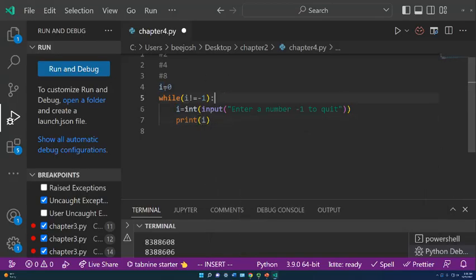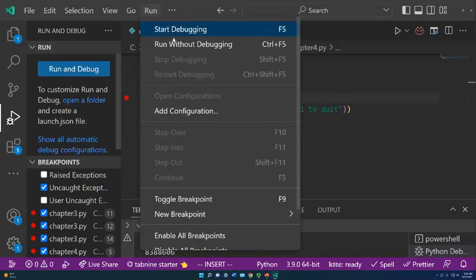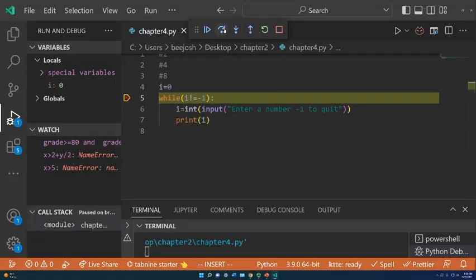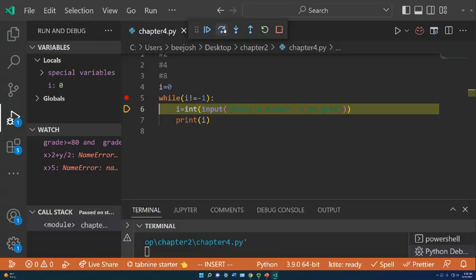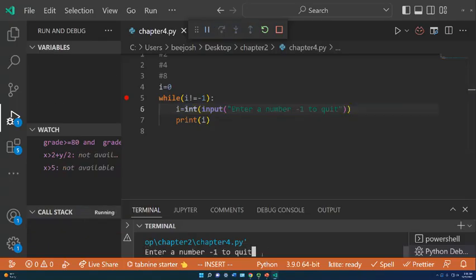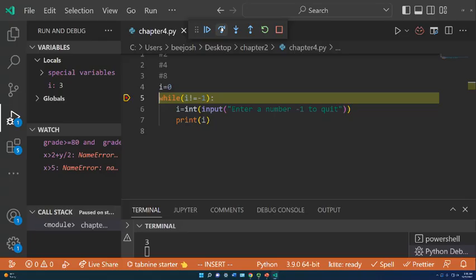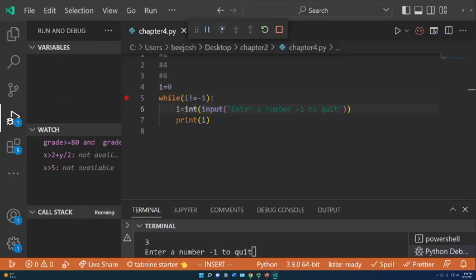Okay, so let's examine this behavior. While I is not equal to -1, we start I at 0. We ask for a number. I put in 3. Okay, then we print 3. We go back in, we ask for a number. I put in 2. I put in a number. Oh crap, that didn't work.